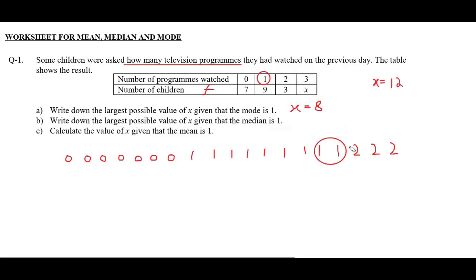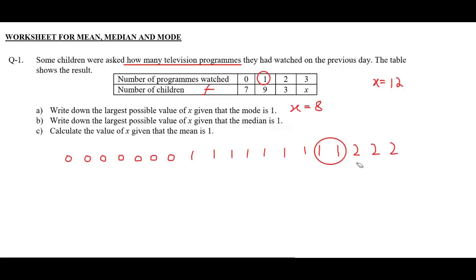Now suppose these 2 ones are in the center of the data. Even then, the 1 will be the median because 1 plus 1, 2 divided by 2 is 1. In this case, we have 1, 2, 3, 4, 5, 6, 7, 8, 9, 10, 11, 12, 13 and 14 values on the left hand side.